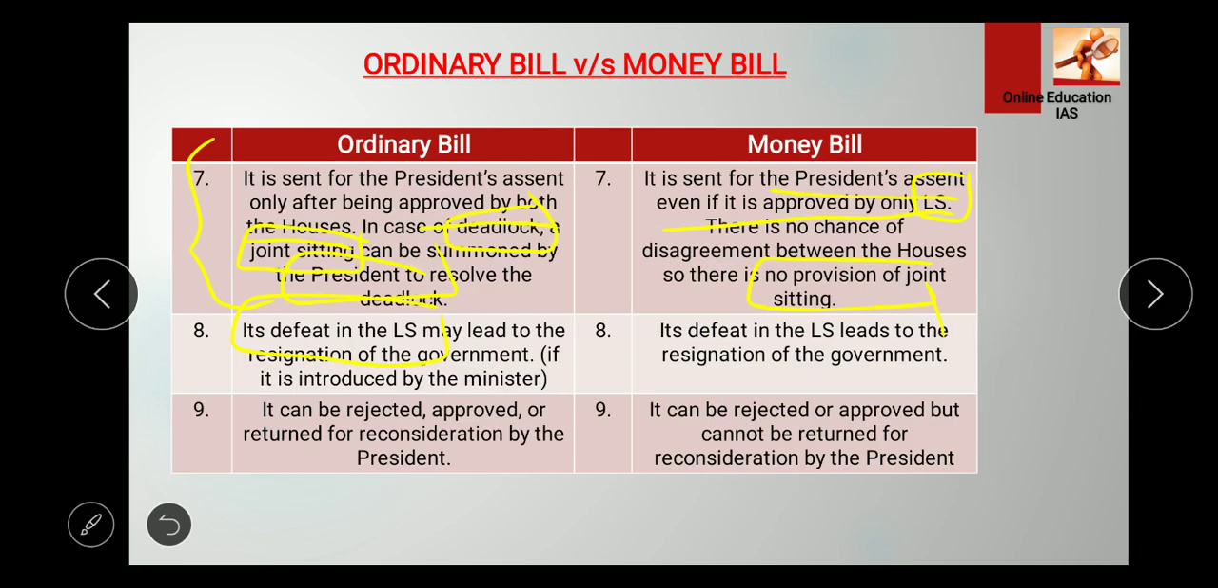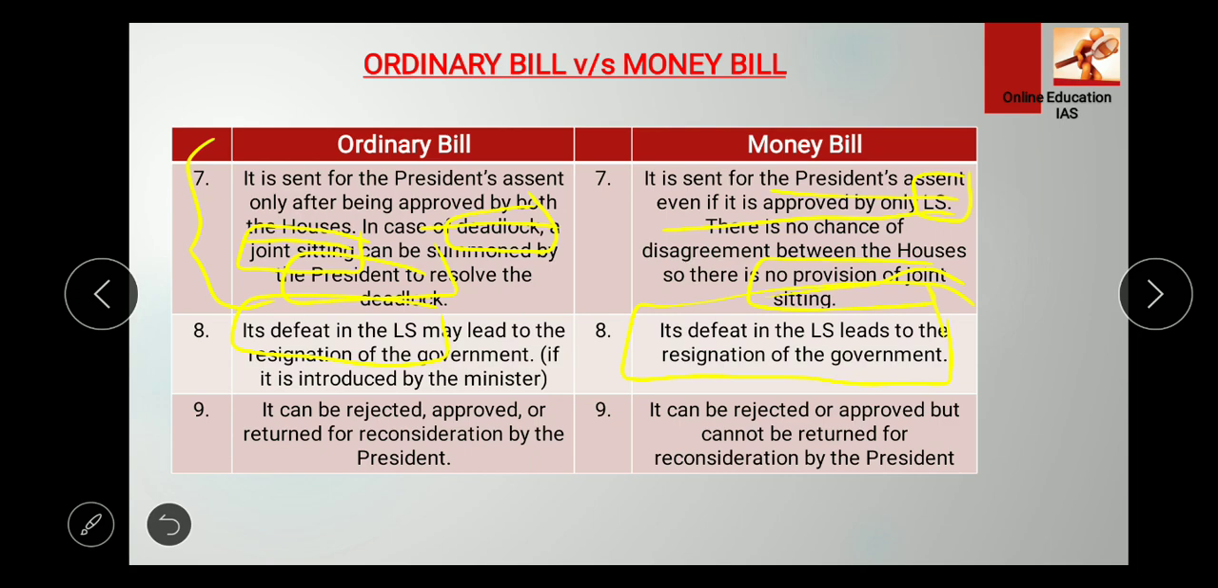And in case of money bill, its defeat in the Lok Sabha leads to the resignation of the government, because obviously money bill has to do with the government. Whenever the government is involved, you need to know the fact that if any bill gets defeated, the government should resign.